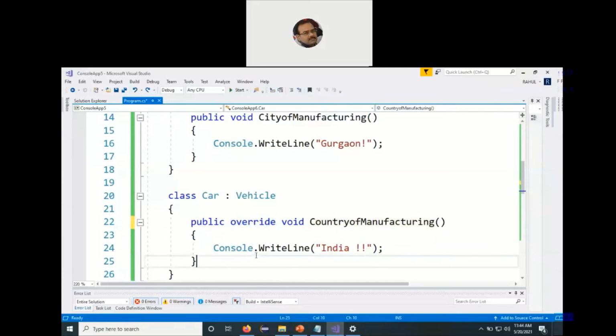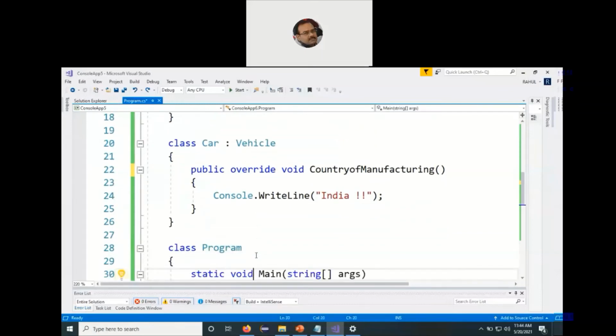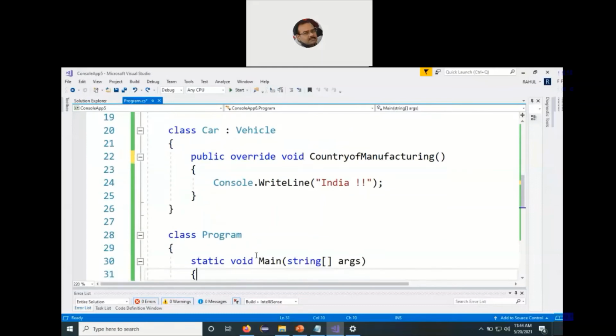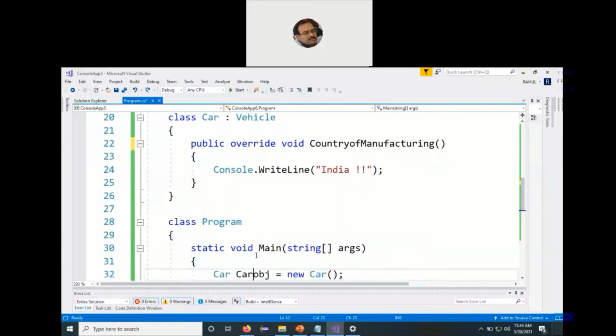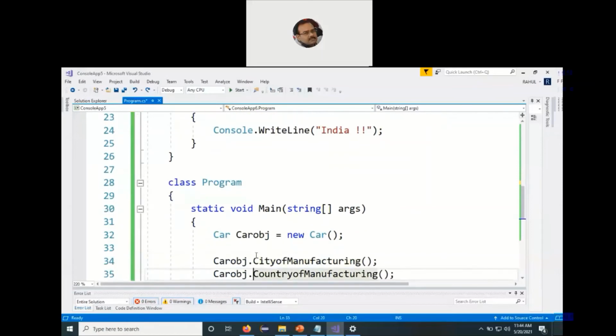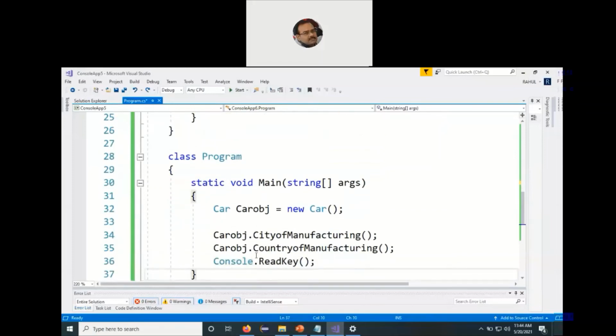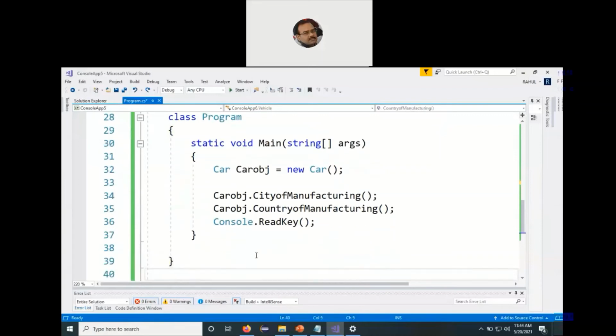And then we can go to the third class, Program, which has a main function inside it, static void Main(string[] args). Now we cannot instantiate the base class because it is containing the abstract function. However, we can instantiate the derived class, which is not containing any abstract function. So Car obj is equal to new Car, and then we can make a call to the functions of both the base class as well as the derived class, city of manufacturing, country of manufacturing, and then Console.Read, and then we close down the main function, the program and the namespace.